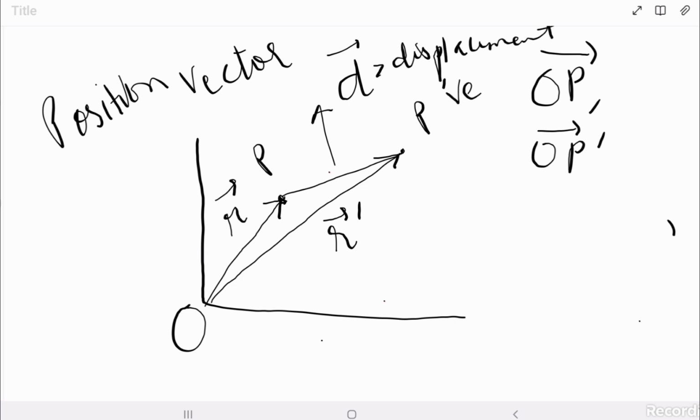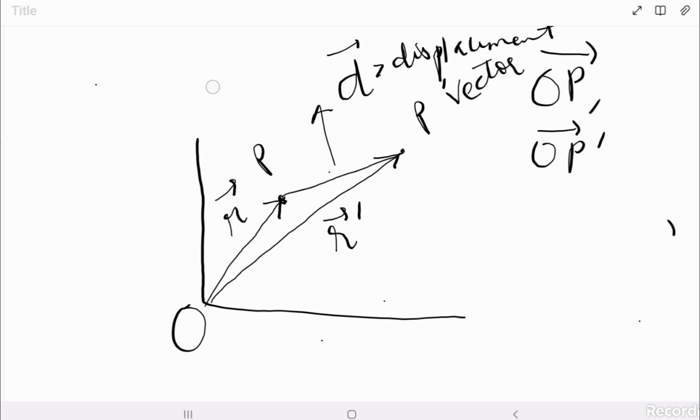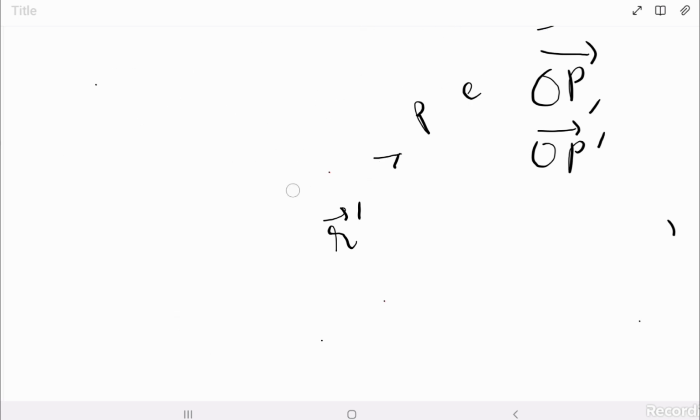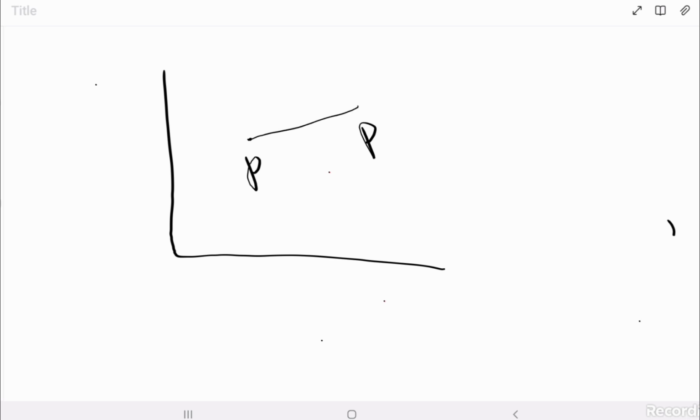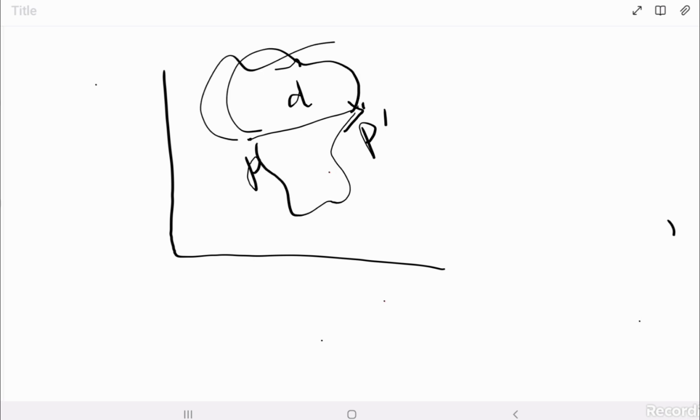We will talk more about this displacement vector. As you can see, it is just a short straight line path between two points. So if the object is displaced from P to P dash, then this is the displacement vector. But we can go from P to P dash by this path, or any other path.